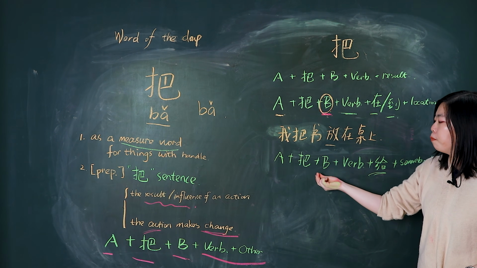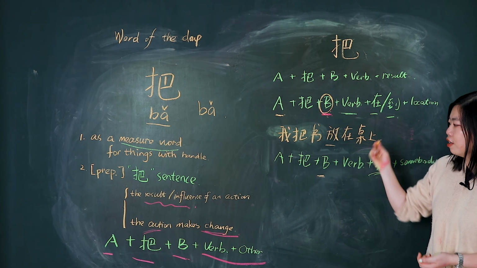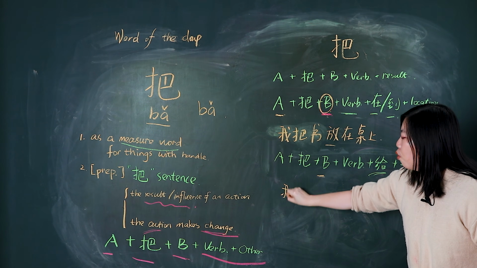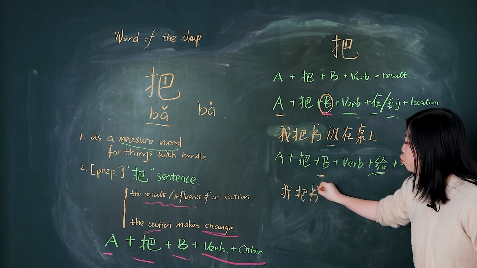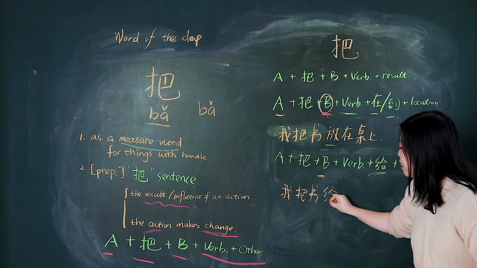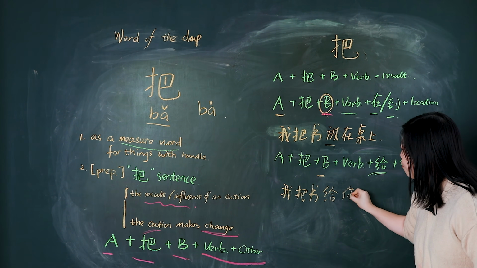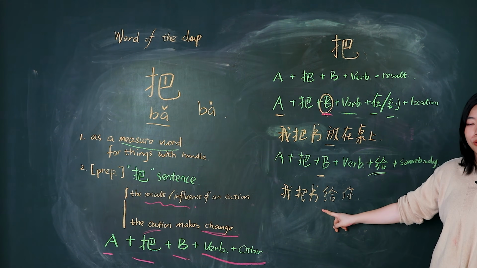The owner of B is changed. For example, 我把書給你. I give the book to you.